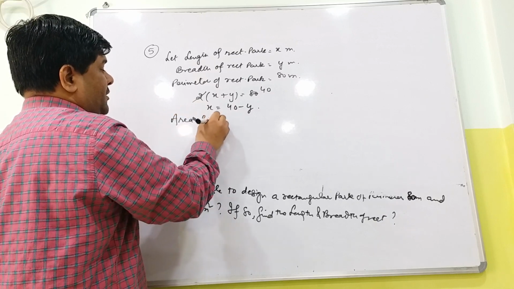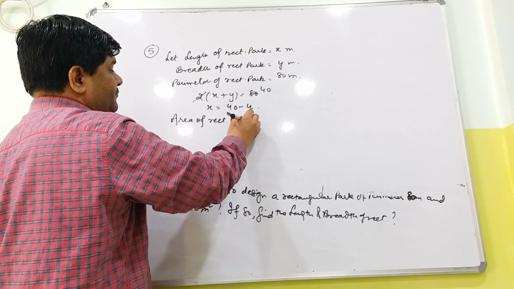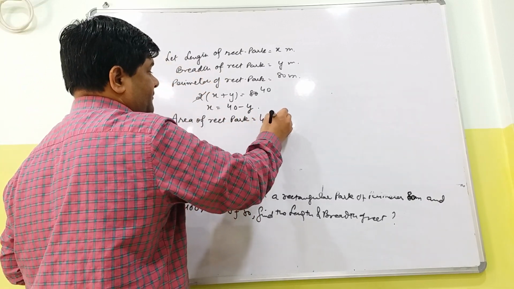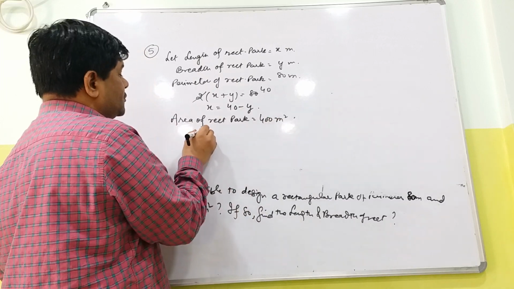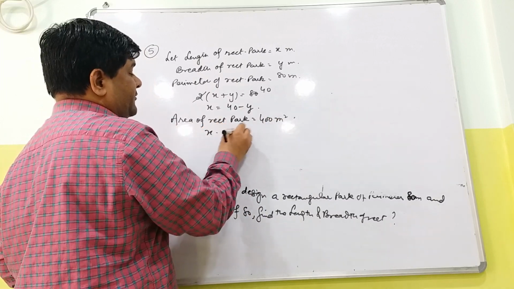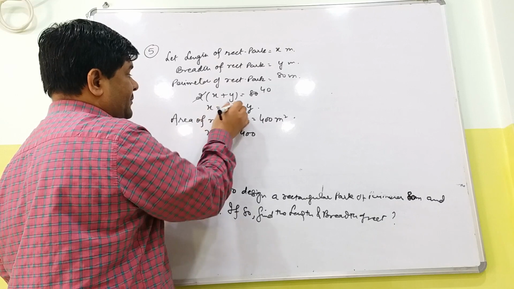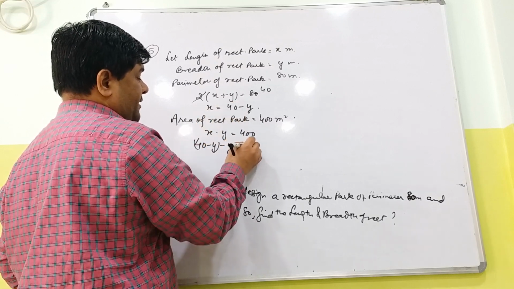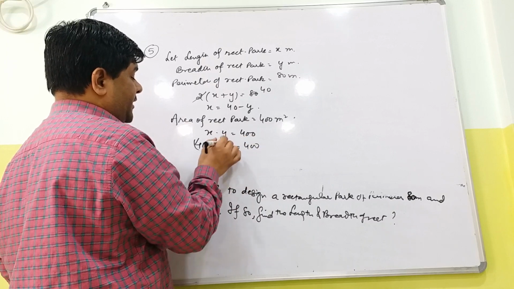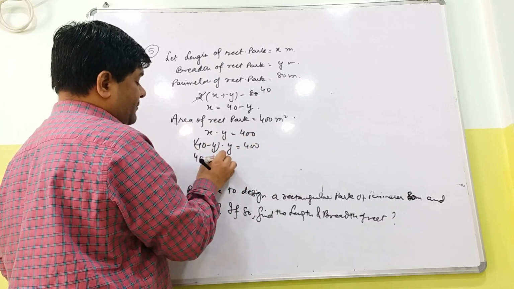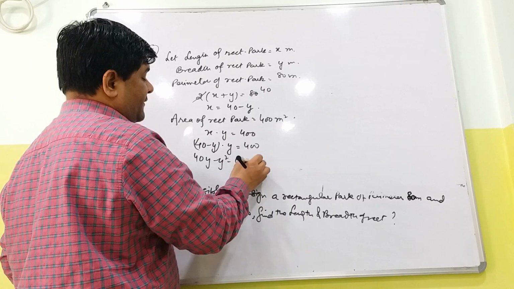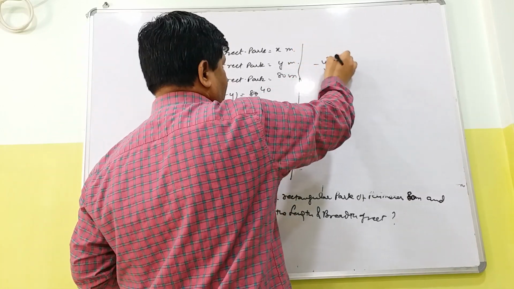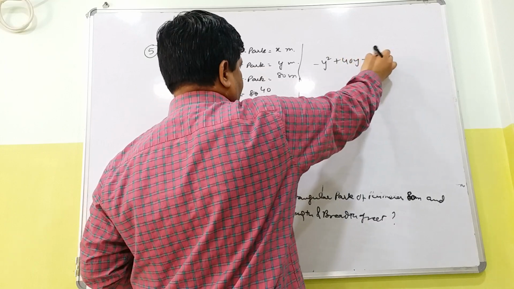Area of rectangular park is also given. That is 400 meters square. So length into breadth equal to 400. In place of x, I can write 40 minus y into y. This is 40y minus y square minus 400. So minus y square plus 40y minus 400.